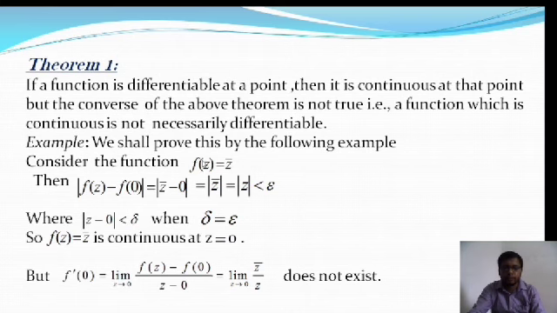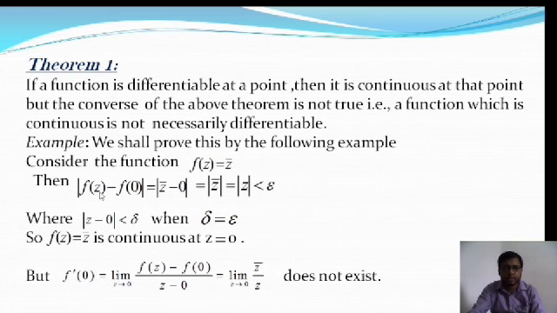Okay, so you know the continuity, this is the expression of continuity. The definition of continuity at the point z is equal to 0 is: modulus of f of z minus f of 0 is less than epsilon whenever modulus of z minus 0 is less than delta. Then I will say f of z is continuous at that point. Here f of z is equal to z bar, and f of 0 is equal to 0. So at the point 0, the functional value is 0.